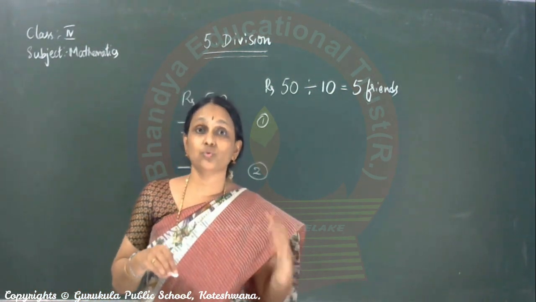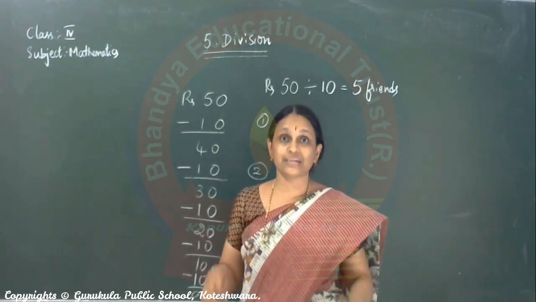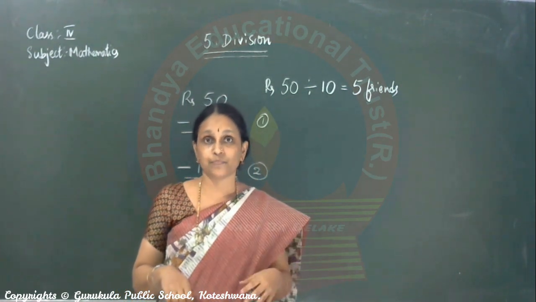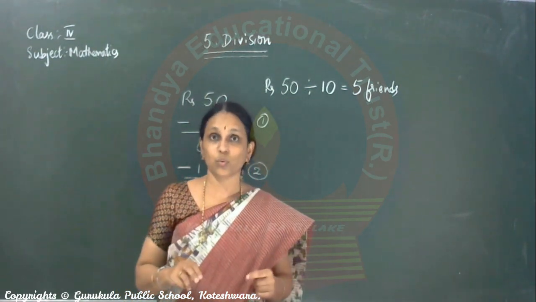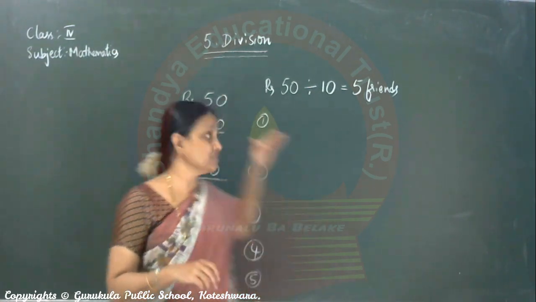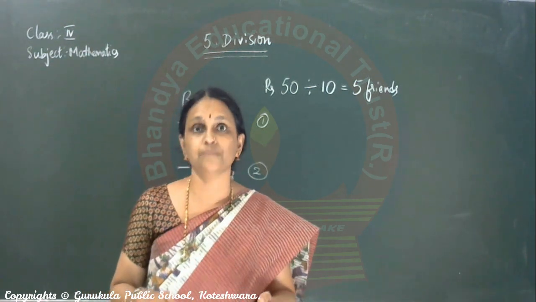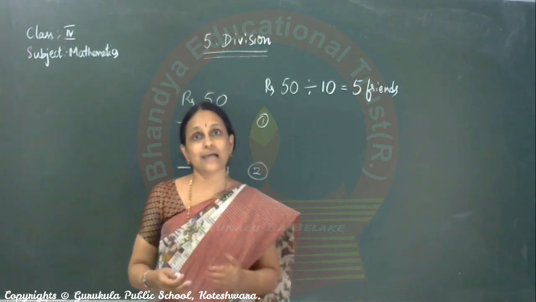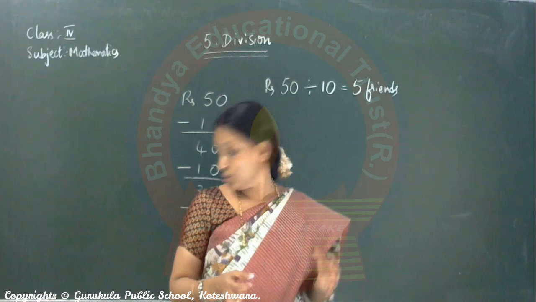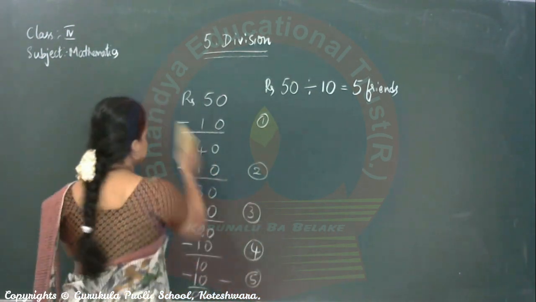But whenever you are given such a situation, can you go on doing like this? Maybe it is a bigger number, for example, 250 divided by 32. Will you go on subtracting? Won't it be difficult? So we follow something called the long division method. This you have learned in third standard. So we will just revise that and learn a little more. Is it okay? I'll just tell you the concepts in division, then we will move on to the sums.